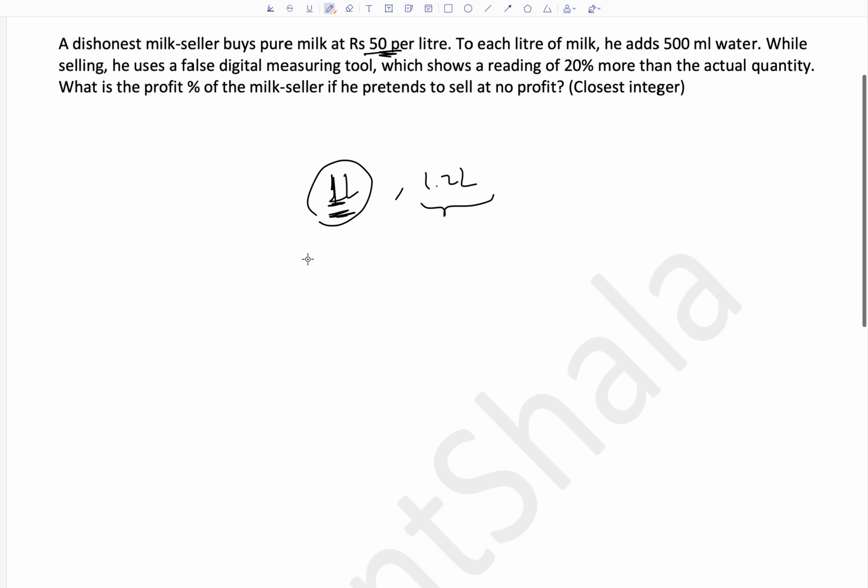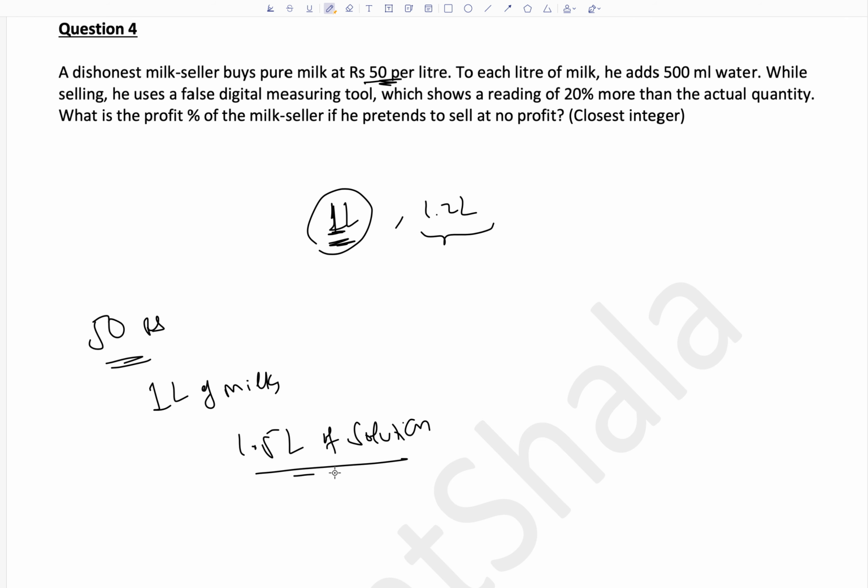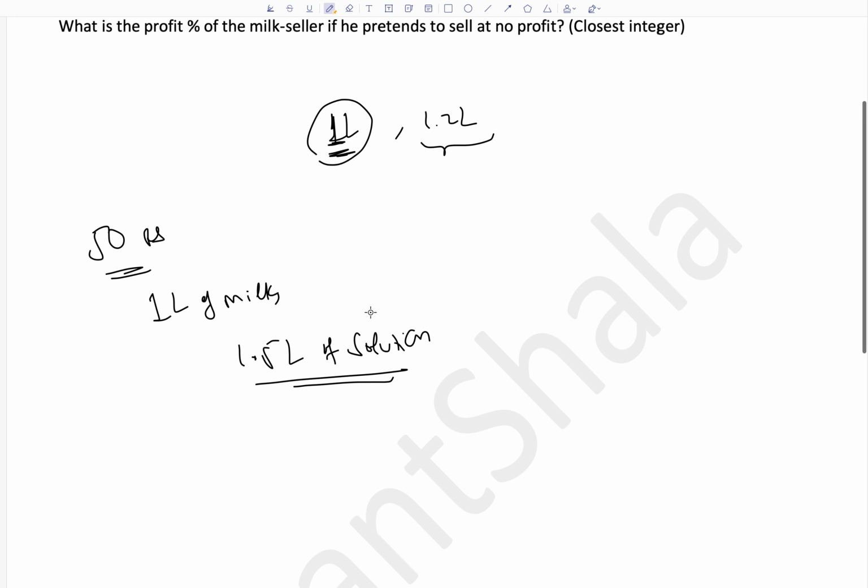Okay. Now let's try to do it. We'll do it by two methods. So let's first do it by the very simple method. What is his cost price? 50 rupees. In that 50 rupees, he gets 1 liter of milk. Okay. Now for free, he adds 500 ml of water. So it becomes 1.5 liters of solution. Okay. Now when he goes to sell this 1.5 liters of solution, what does the customer think that he is buying? 1.5 into 1.2, because the reading shows 20% extra. So the customer is thinking that they are buying 1.8 liters of milk.